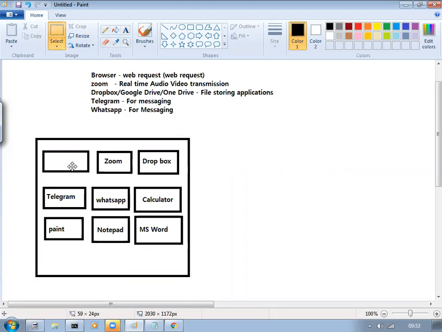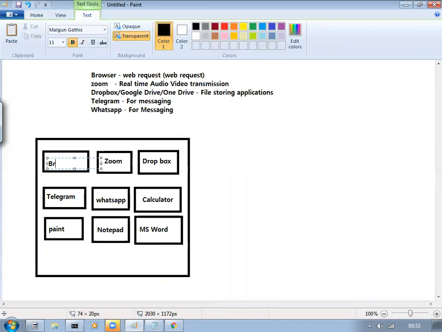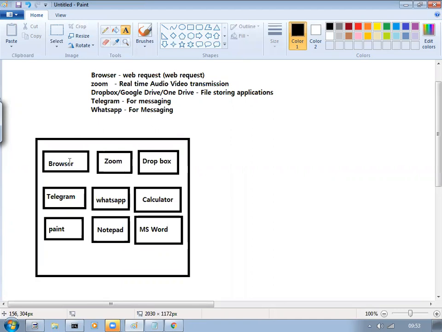Let me cut this, I don't want to see this spelling mistake. Browser. Some of them need internet, like the browser. The Zoom application, where you and I communicated through your mobile or PC, requires the internet. Dropbox and Telegram require internet. Calculator, Paint, and Notepad do not. Word depends: if you want to attach images downloaded from the internet, you can use it; if you don't, no internet is required.